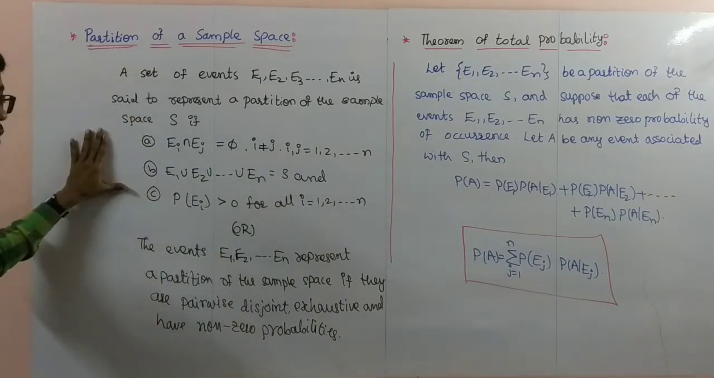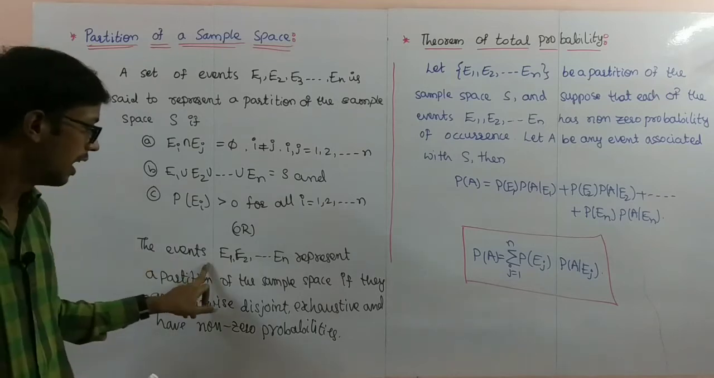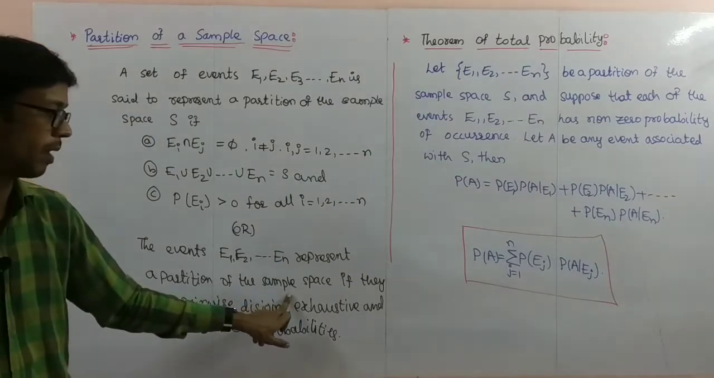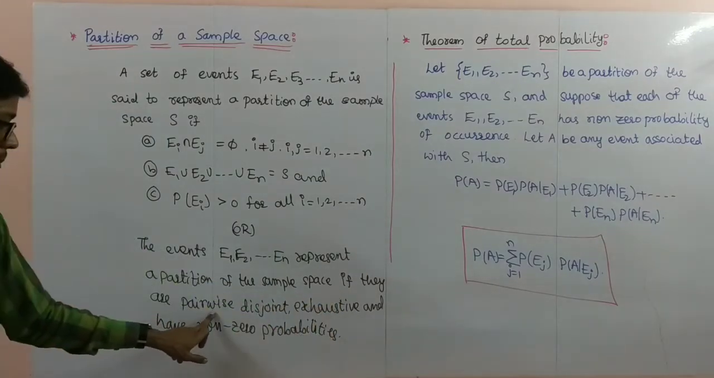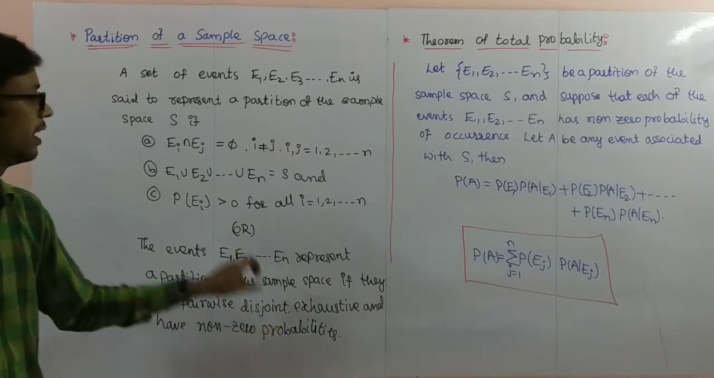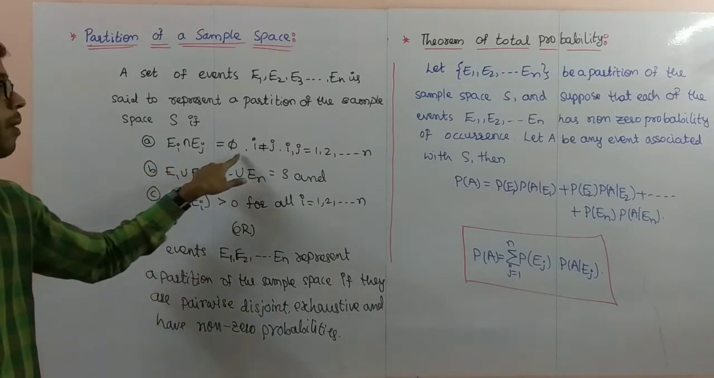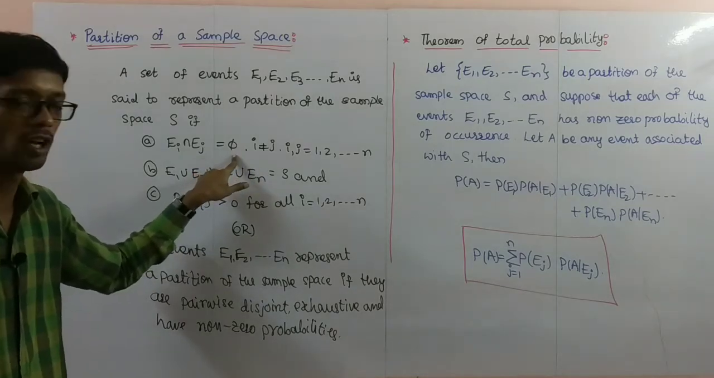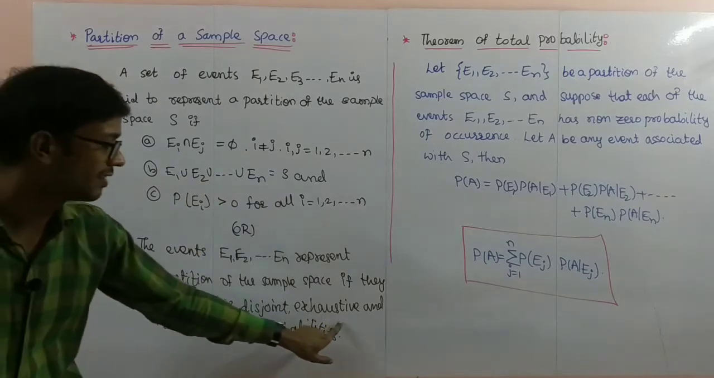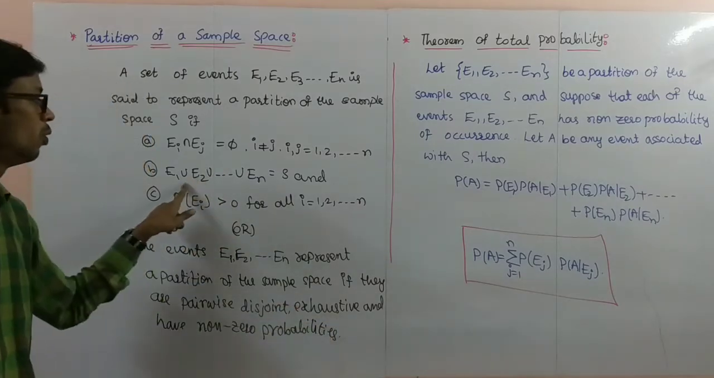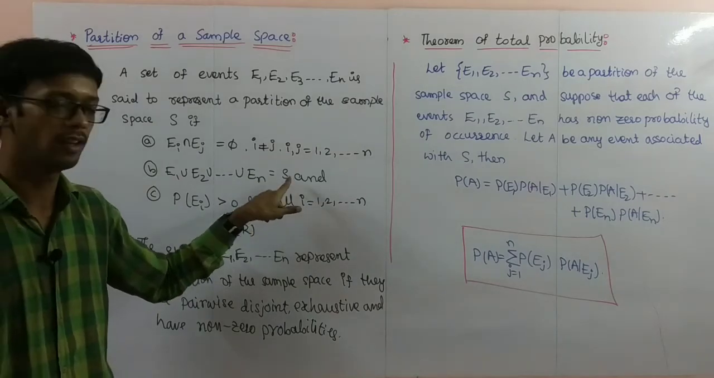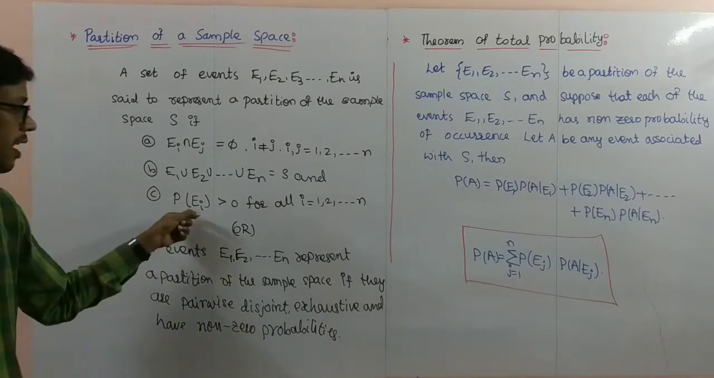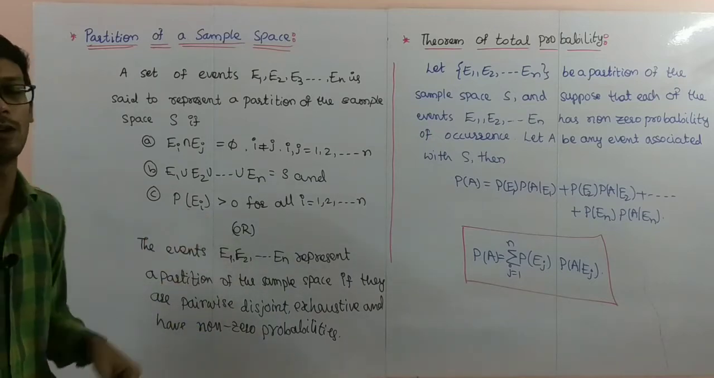In other words, the events E1, E2, and so on up to En represent a partition of a sample space if they are pairwise disjoint. Pairwise disjoint means the intersection of each and every pair is empty. Exhaustive means the union of all events again represents the capital S, and they have non-zero probabilities.